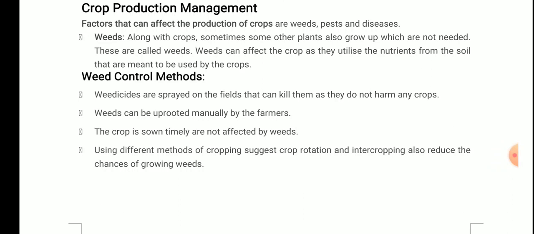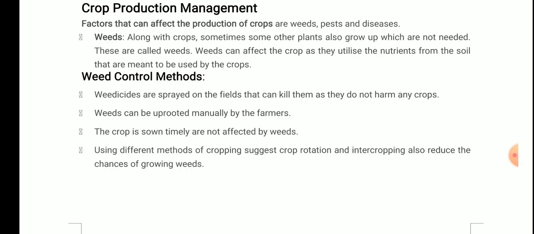Factors that can affect the production of crops are weeds, pests and diseases. These are the factors that can decrease the production of the crops, because they destroy the crops. Weeds: along with crops, sometimes some other plants which are not needed also grow up. These are called weeds. Weeds can affect the crop as they utilize nutrients from the soil that are meant to be used by the crops.